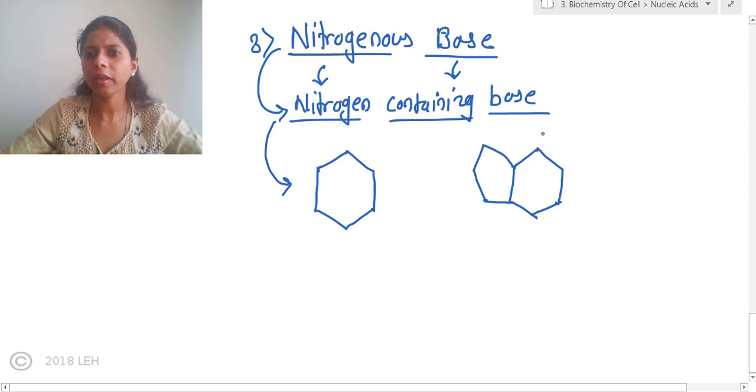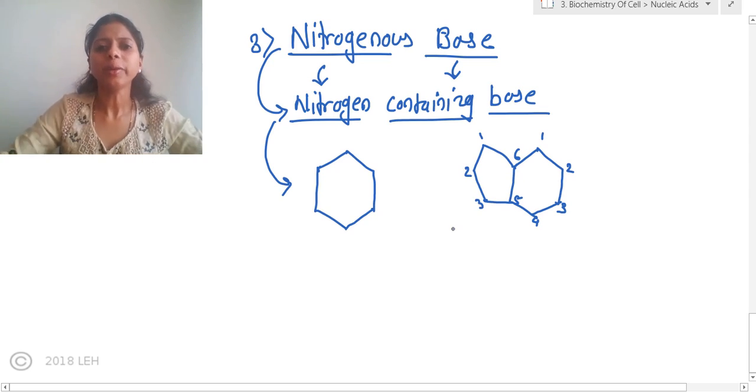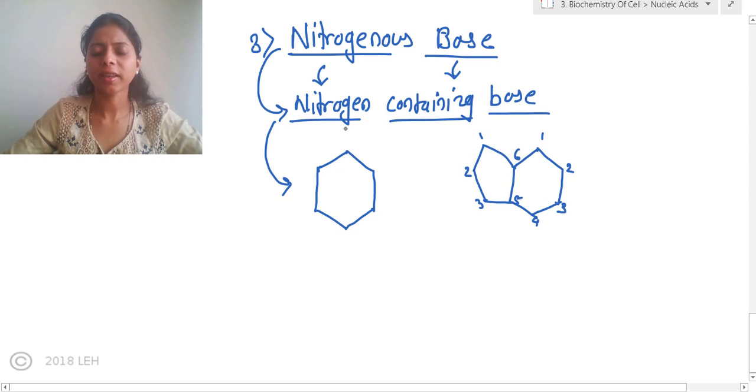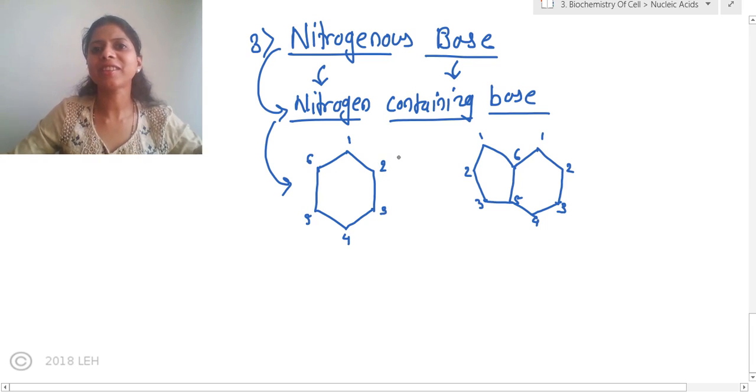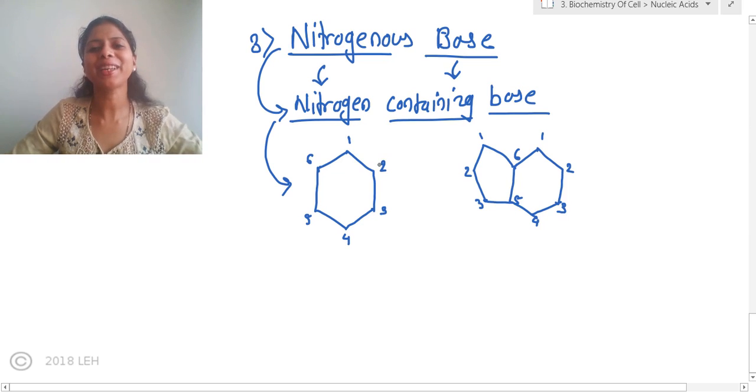See, this is a hexagonal ring, 1, 2, 3, 4, 5 and 6, and this is a pentagonal ring, 1, 2, 3, 4 and 5. Got it? And this is also a hexagonal ring. Hexagonal means having 6 corners. Pentagonal means having 5 corners. It is that simple. Things are very simple in biology basically. You just need to understand words properly and you need to remember a lot.